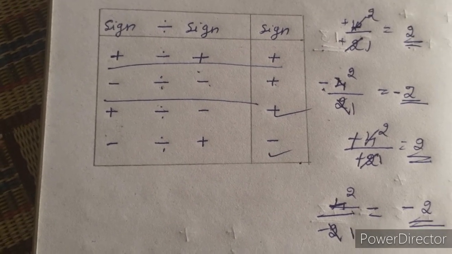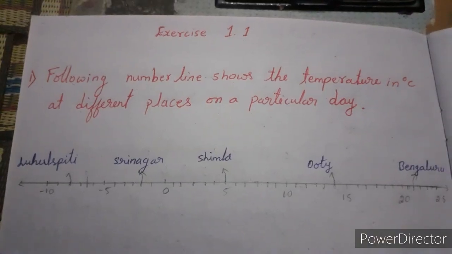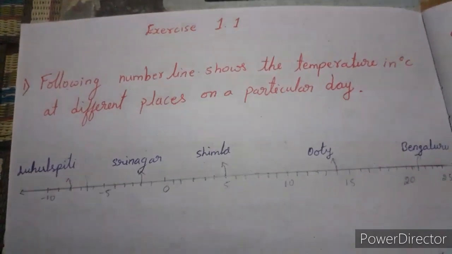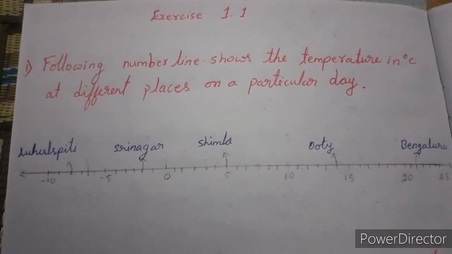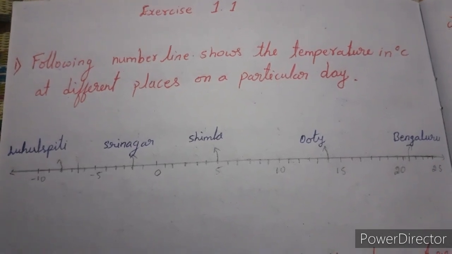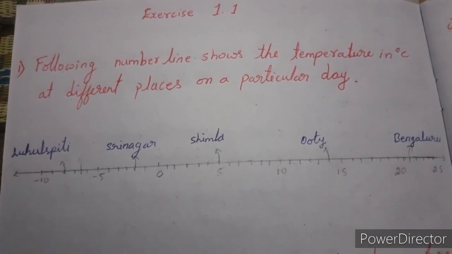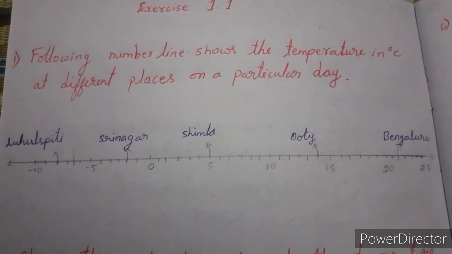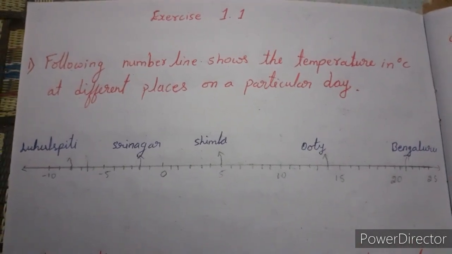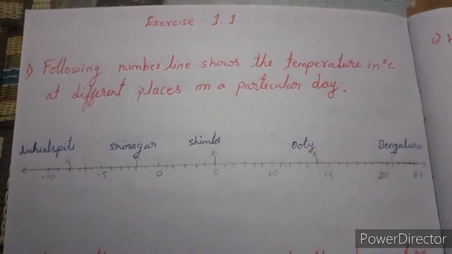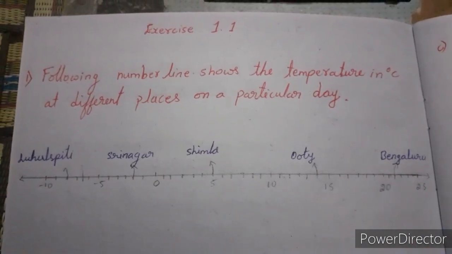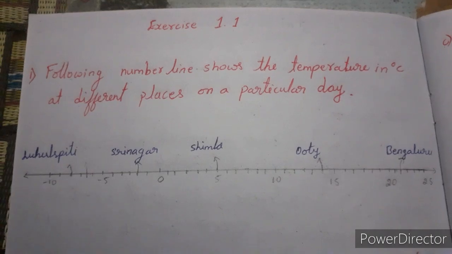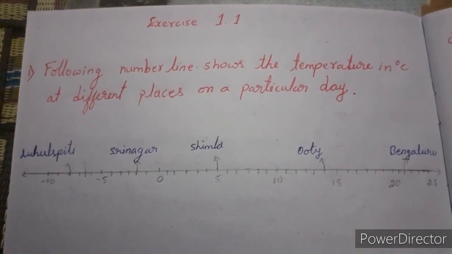Exercise 1.1, first problem. The following number line shows the temperature in degrees Celsius at different places on a particular day. Dears, here they have given one number line. On the number line they have marked temperatures of different places on a particular day.